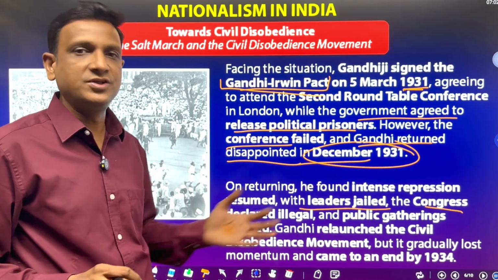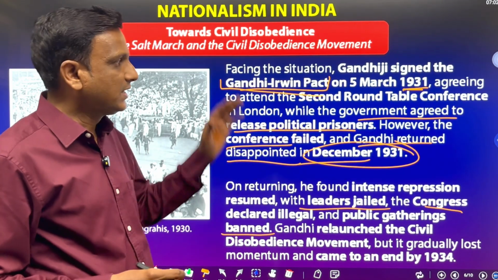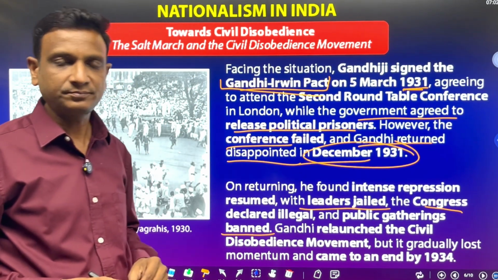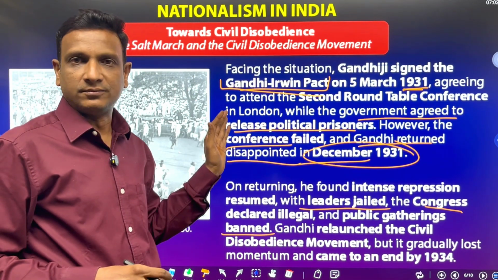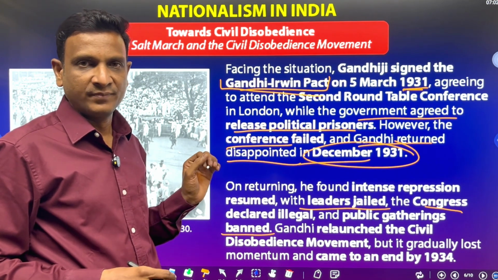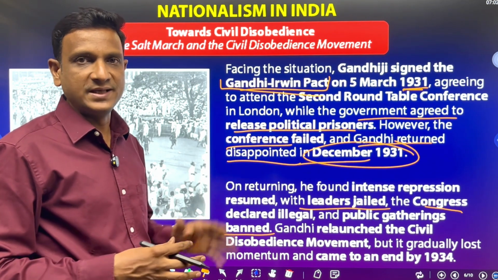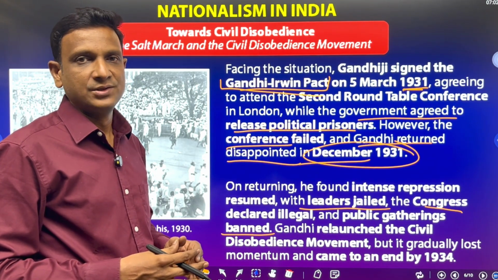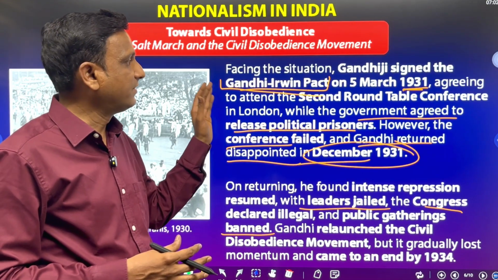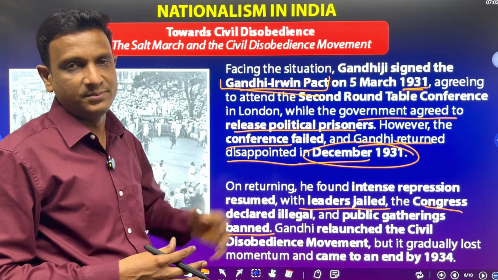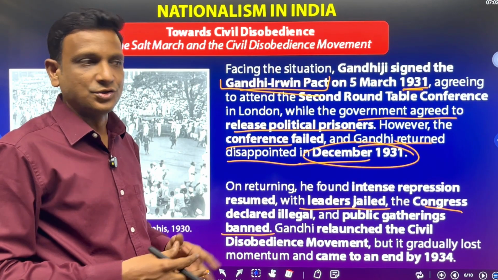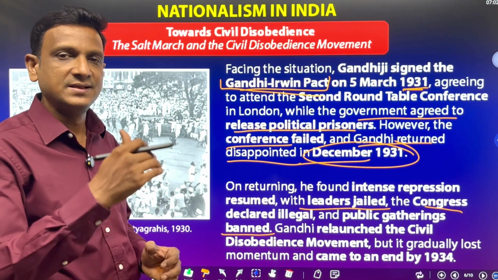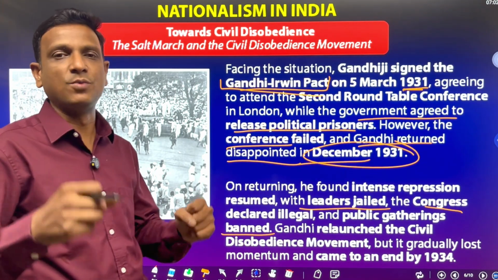Now Gandhiji relaunched the civil disobedience movement. So he had given a break with the Gandhi-Irwin Pact and the Round Table Conference. The movement had been going on with great momentum, but some violent incidents took place and leaders were arrested. Later, Gandhiji went to the pact and the round table conference, and it failed. So after that short break, he started the civil disobedience movement again, but it lost its momentum.